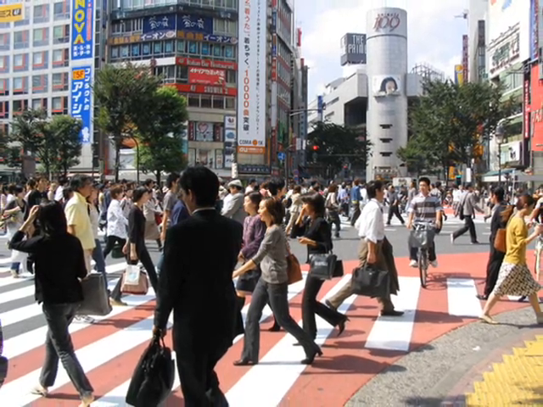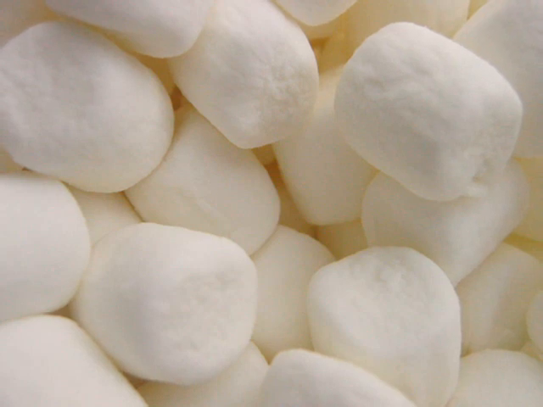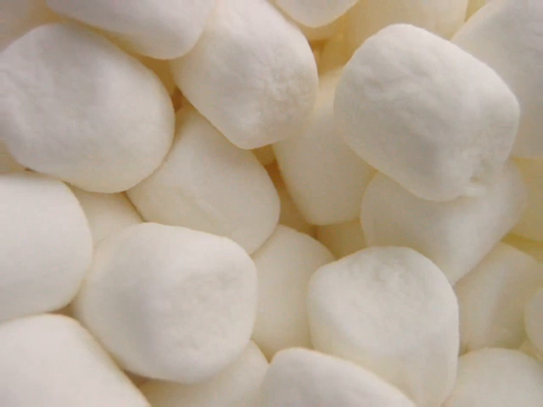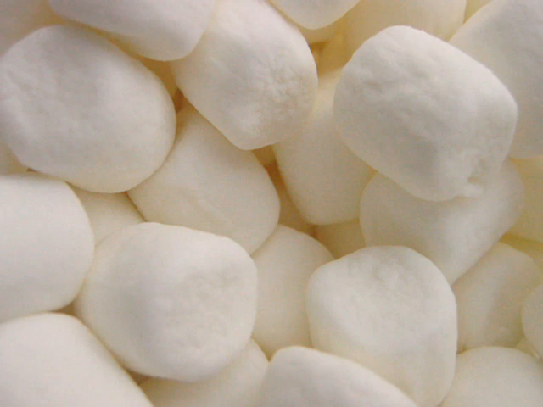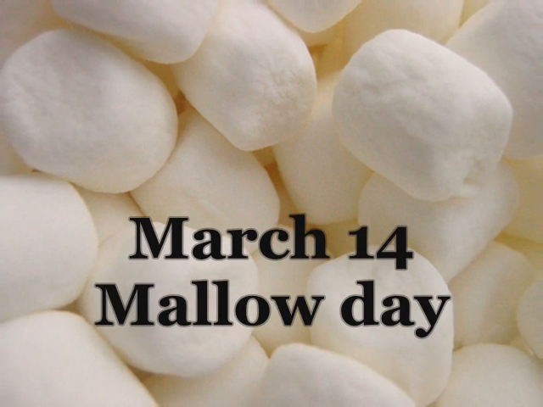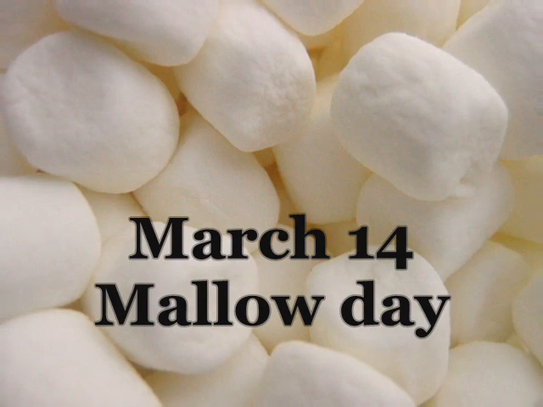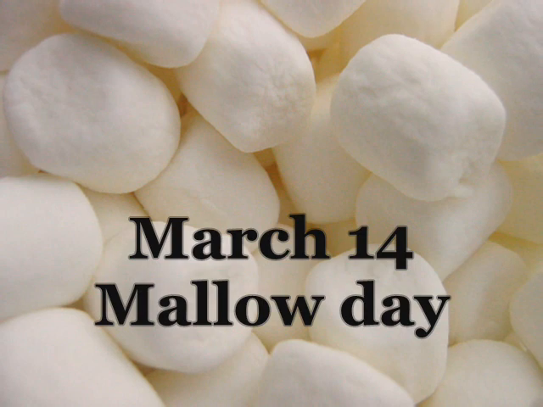After Valentine's was such a big hit, the marshmallow company decided that they needed to get in on this too. And so they made March 14th, which is one month after Valentine's Day, a holiday, and they promoted and marketed it, and they called the day Marshmallow Day.